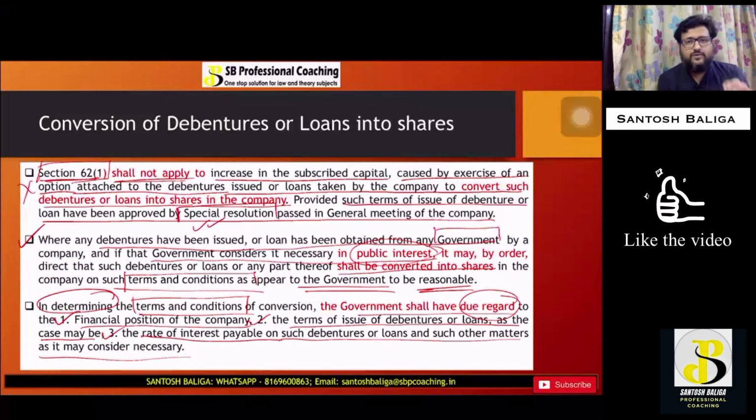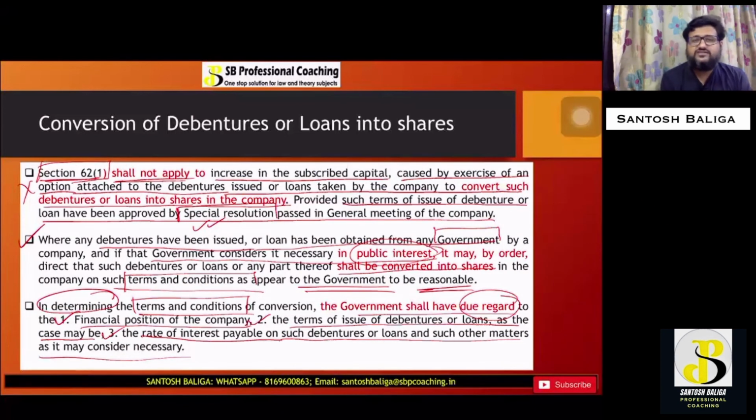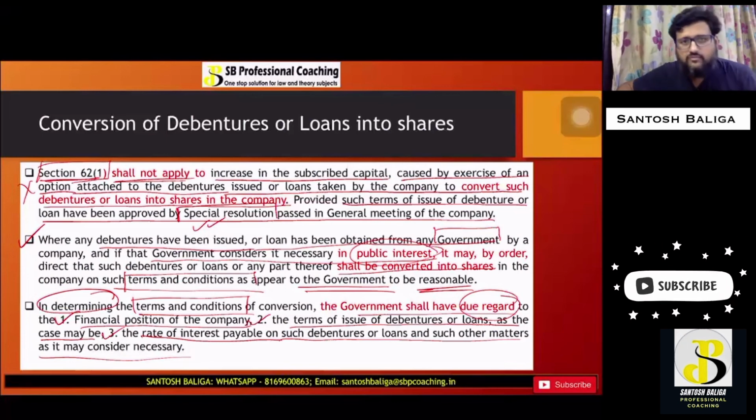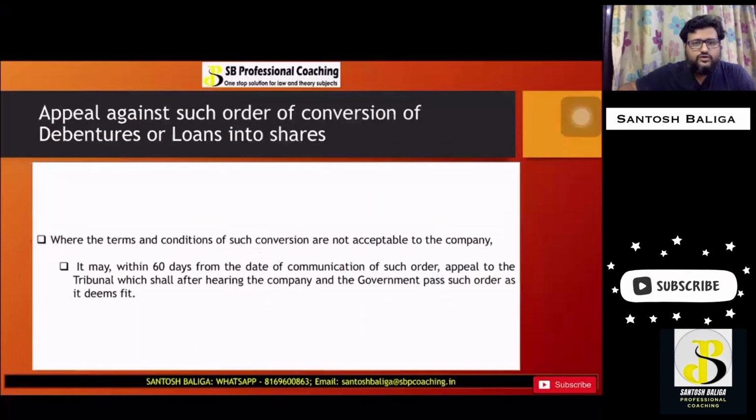In that case, the government will look at the financial position of the company. Second point, the government will look into the terms and conditions under which the issue of debentures or loan was taken by the company. And the third point is the rate of interest which is payable on such a debenture or loan or any other matter if it considers it necessary. All these things will be considered when the terms and conditions of such conversion will be fixed by the government. I hope this point is also clear to you.